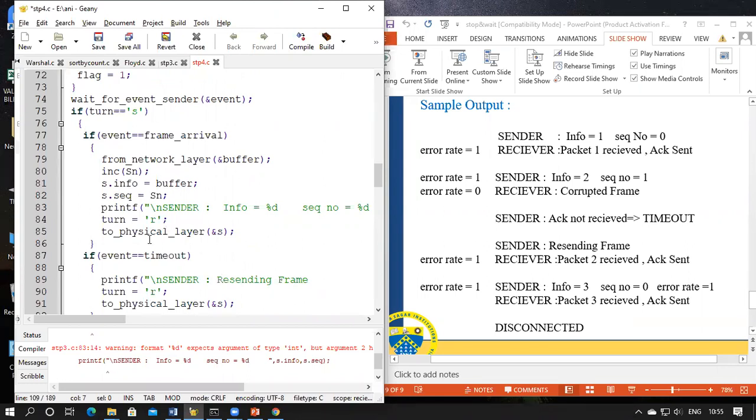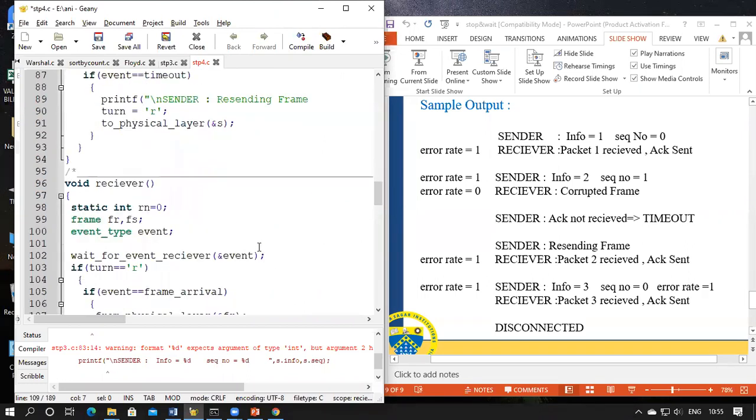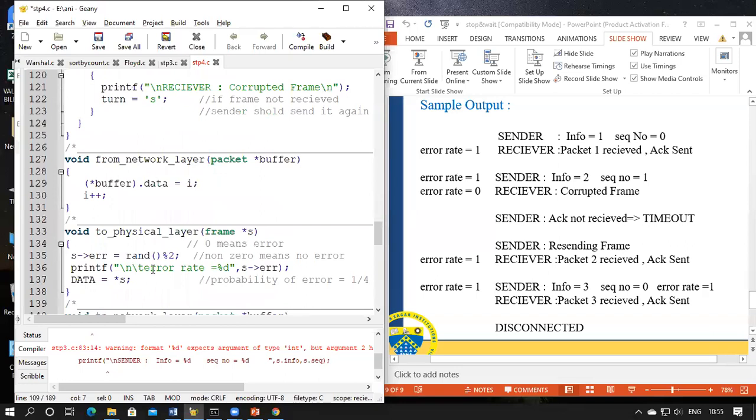So again, we'll go to the to physical layer. So in to physical layer, what we're doing is checking the error part. We'll just check the random number. Now here the random number will generate the error part. Now the error part, what we have got here is 0. So 0 means there is error. So in the physical layer, whatever data is sent from the sender node, it will have some error.